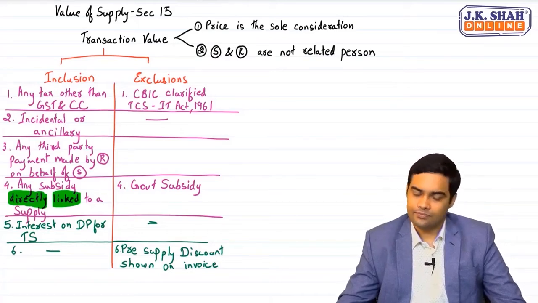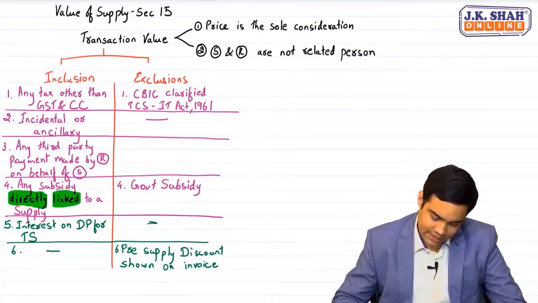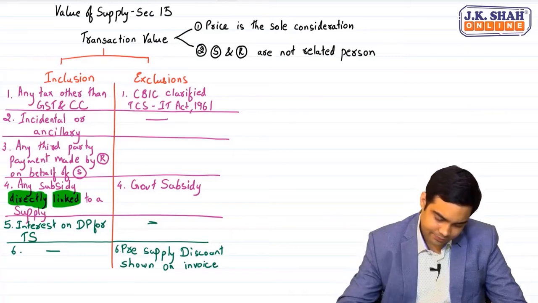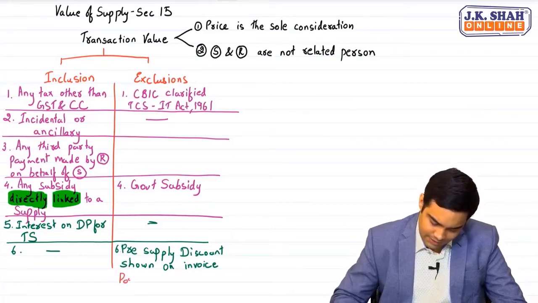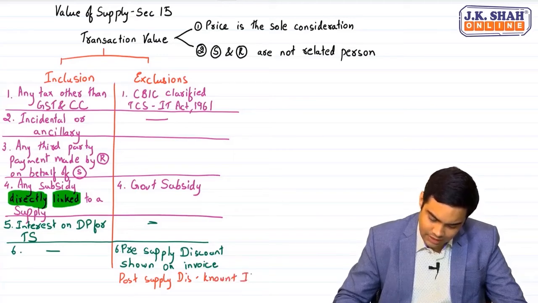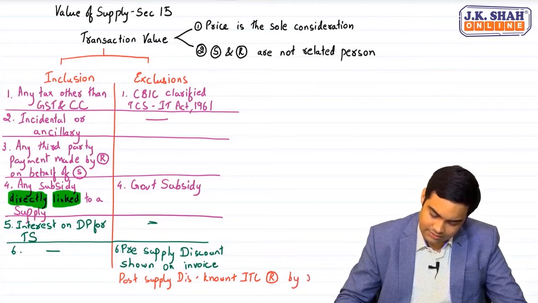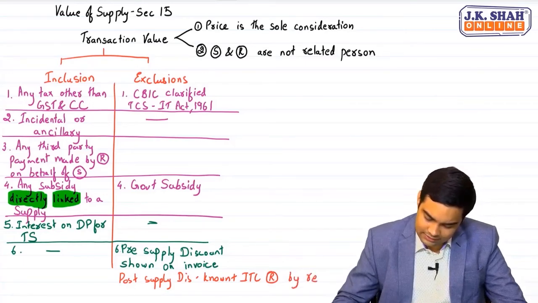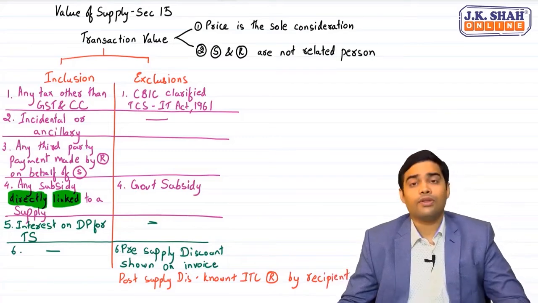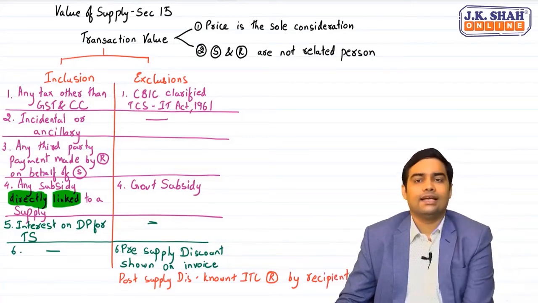Clear? Okay. And the last one is post-supply discount known at the time of supply. Careful, careful. Post-supply discount which is known at the time of supply plus ITC is reversed by recipient. ITC is reversed by recipient. Now, what is this? Careful.